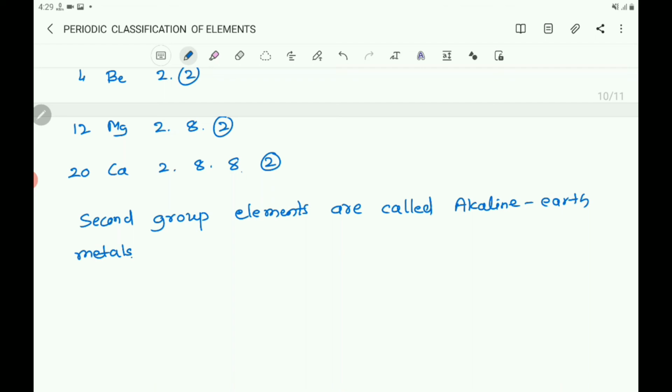And this group is called alkaline earth metal group because their oxides are alkaline in nature and present on earth.